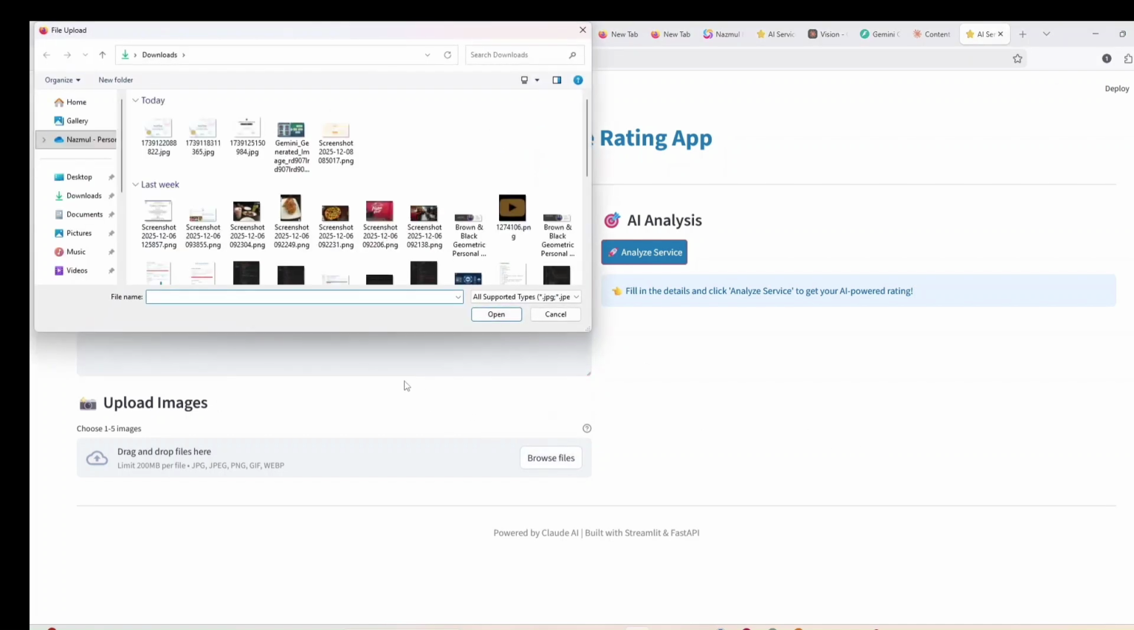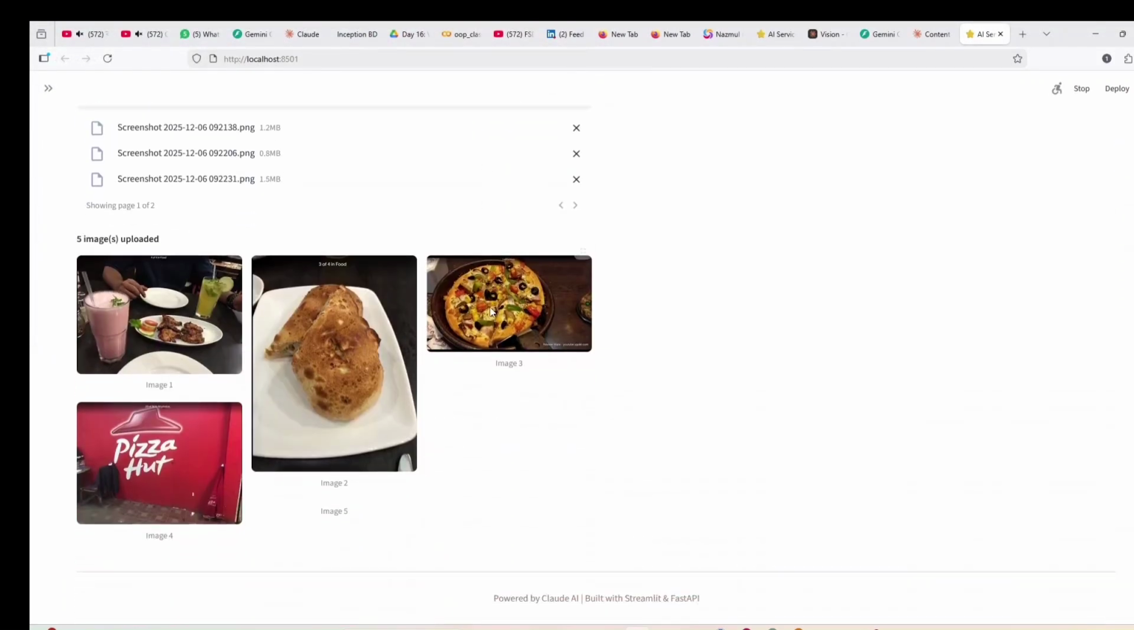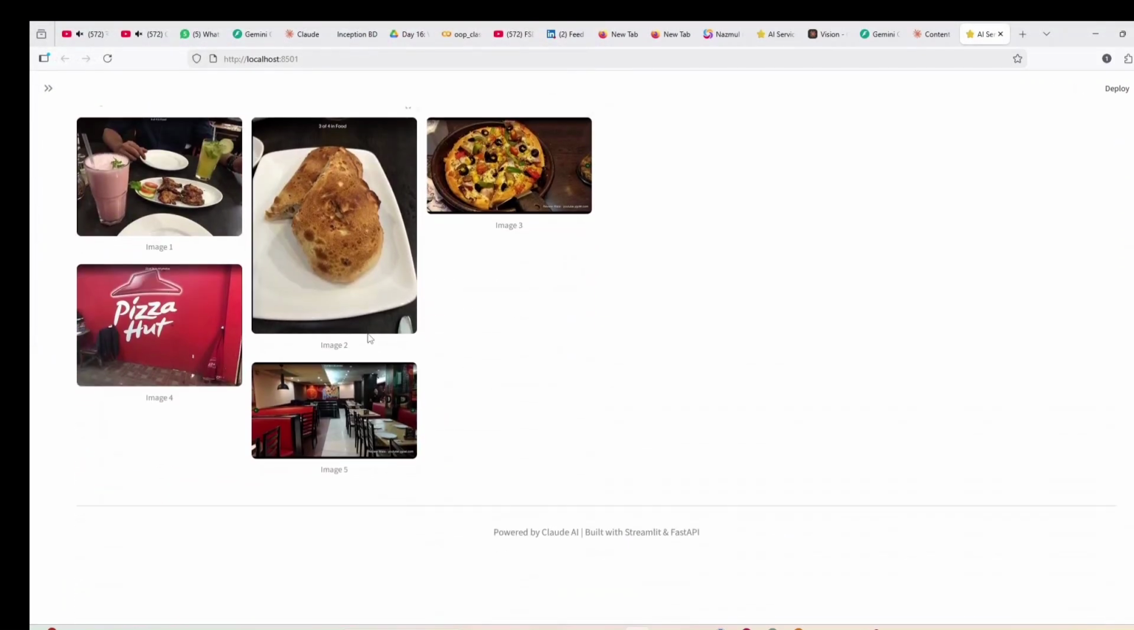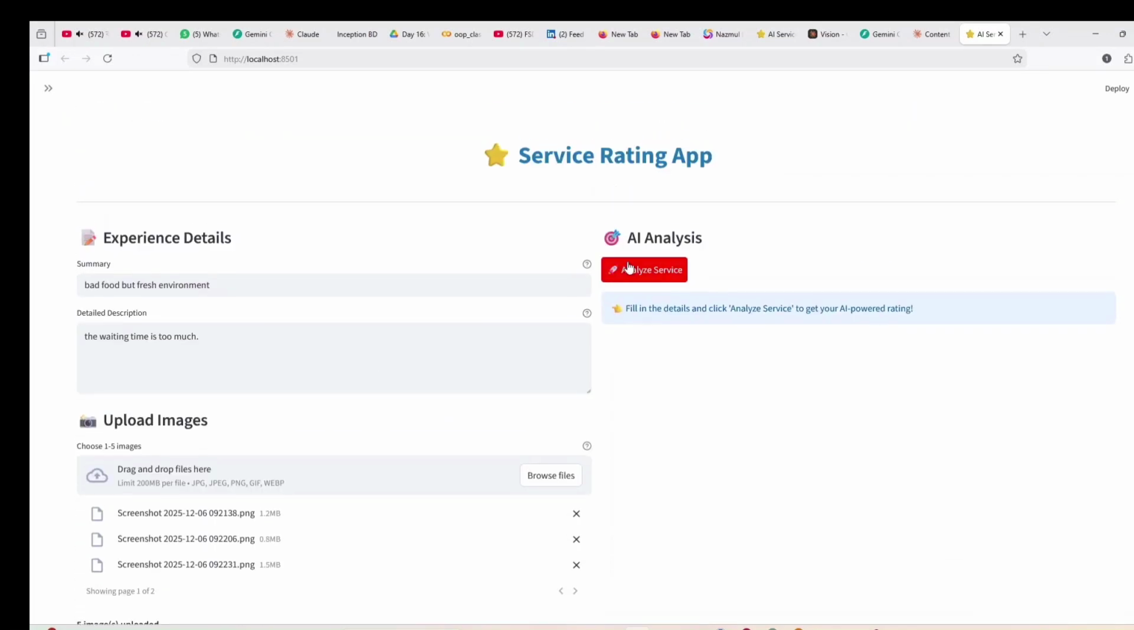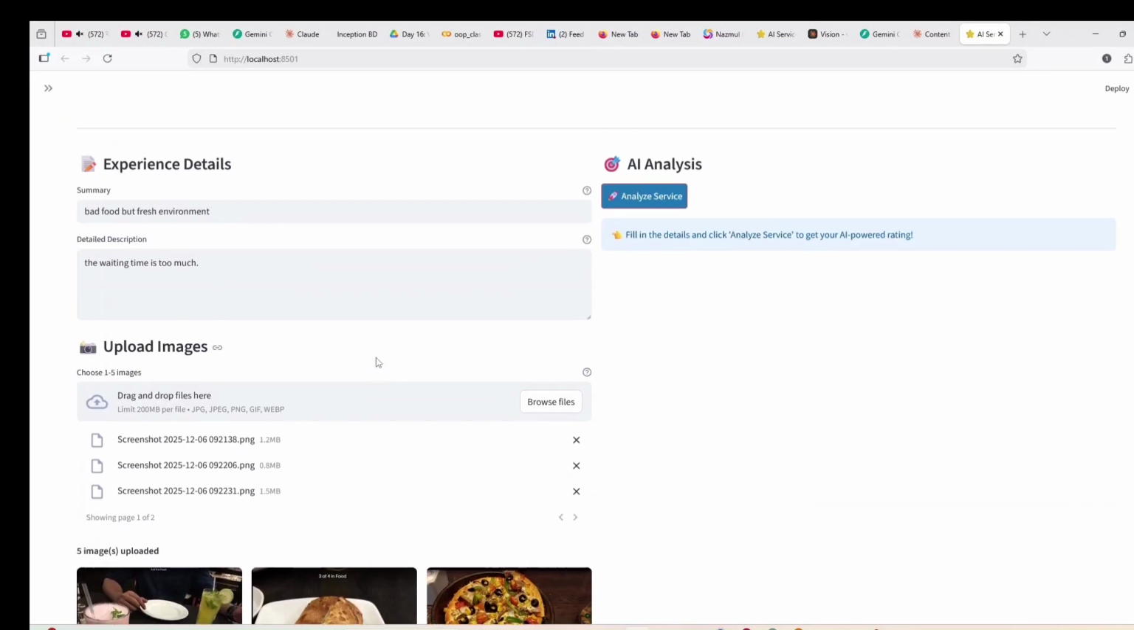And here I need to upload at least one image, and max 5 images I can upload. Okay, so as you can see, here 1 2 3 4 5. So I upload 5 images, and you can see my 5 images of the services. So let's give the power to the AI, which will analyze all the things together. So okay, AI just started.